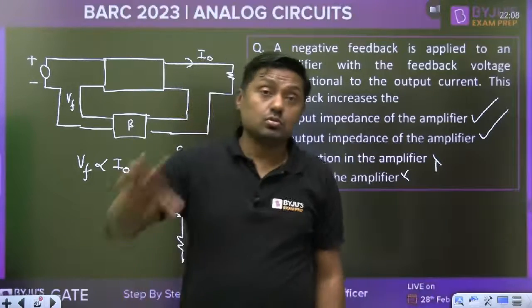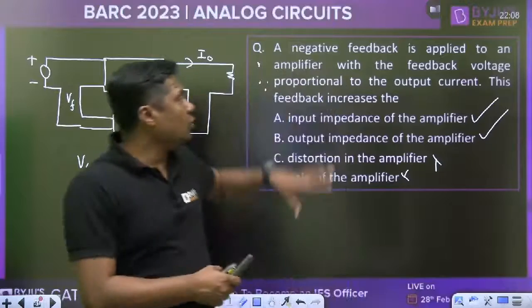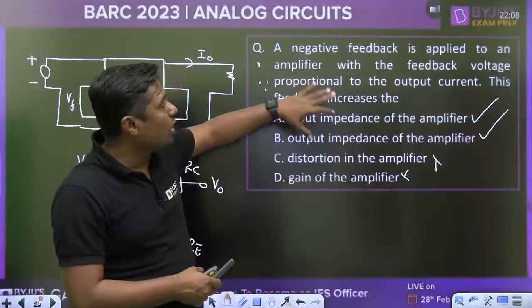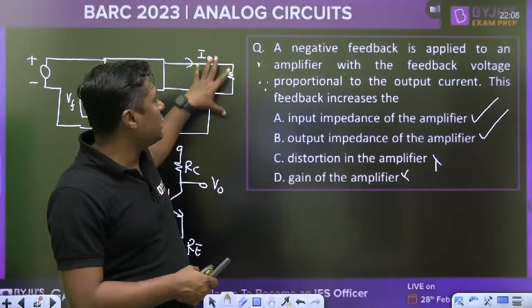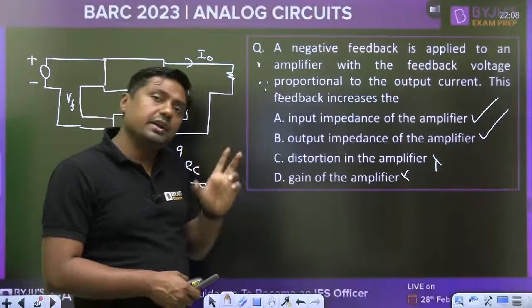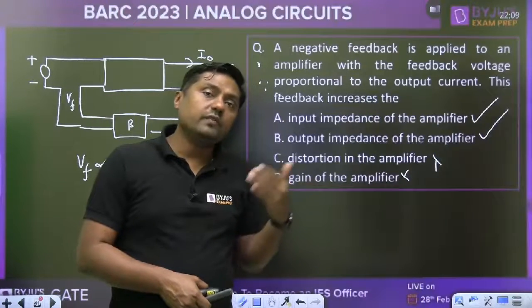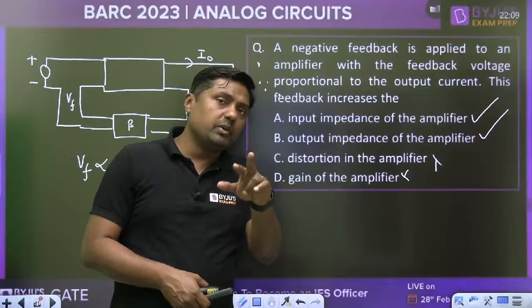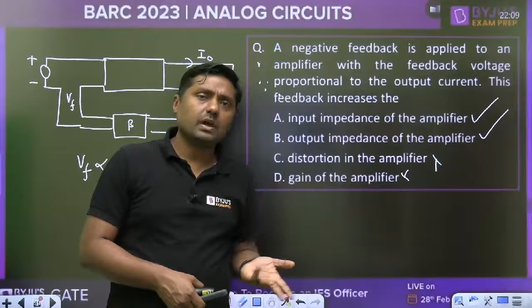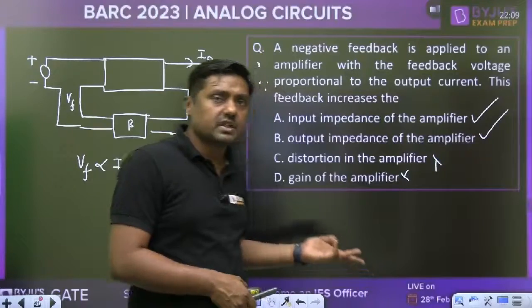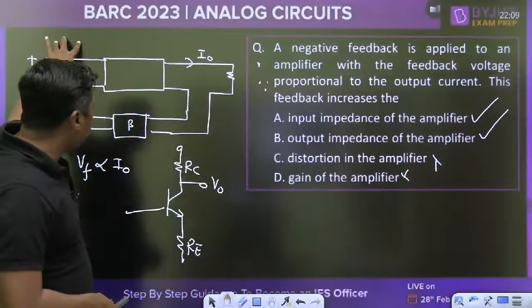Series means, Himanshu, always remember at the output when it is written that proportional to the output current, we are sampling the current in series. The current should remain the same before sampling and after sampling. If you want to give the same current, then the two components will be connected in what? Series. And that is the case. So at the output we have the series connection. At the input, it will affect the voltage.